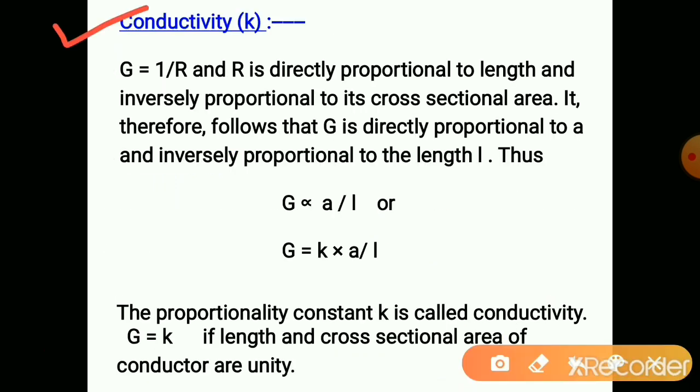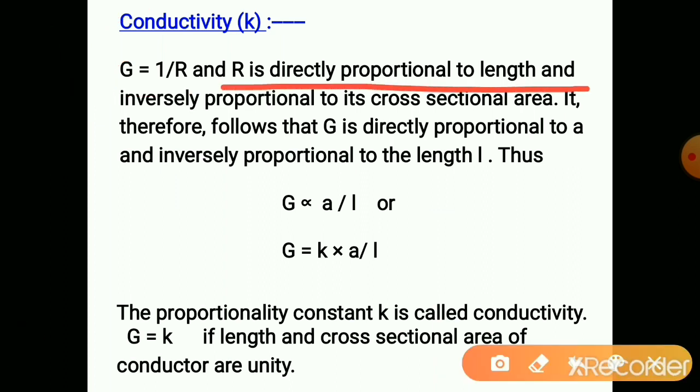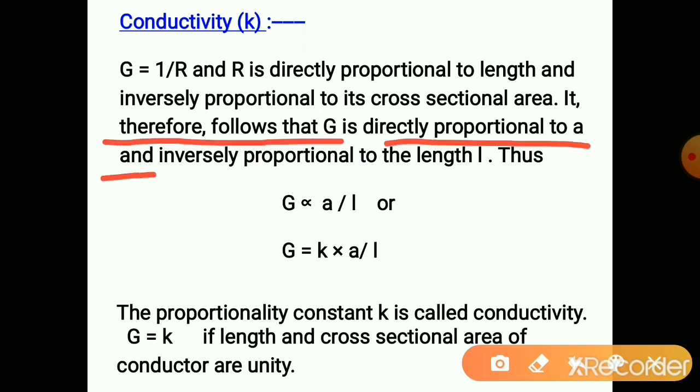Conductivity. K can be defined from the conductance. As we know that conductance is reciprocal of resistance, and R is directly proportional to the length and inversely proportional to the cross sectional area, it therefore follows that G is directly proportional to the area and inversely proportional to the length.